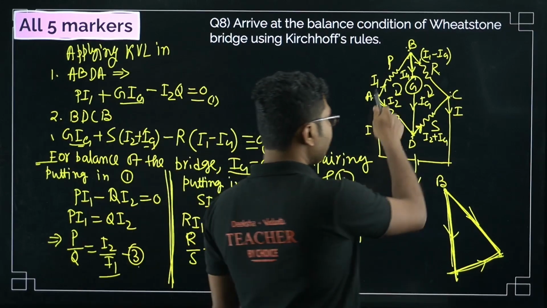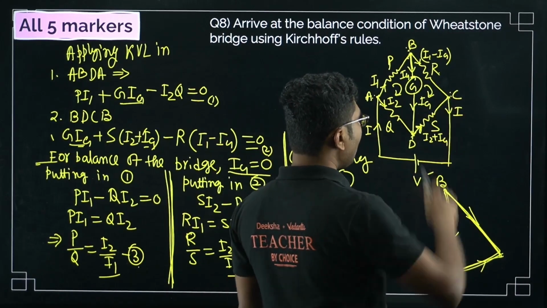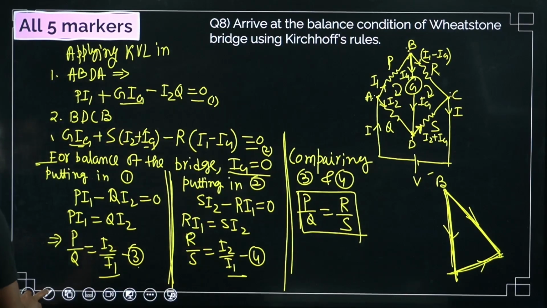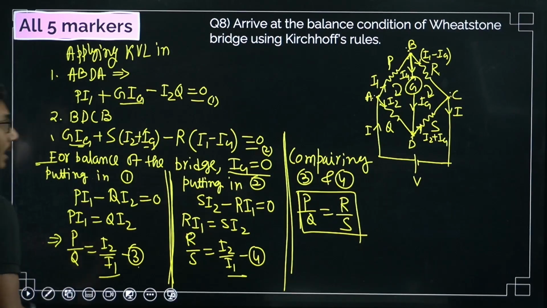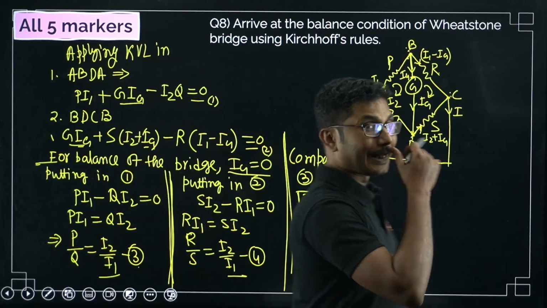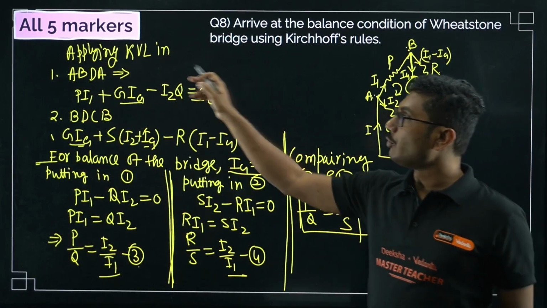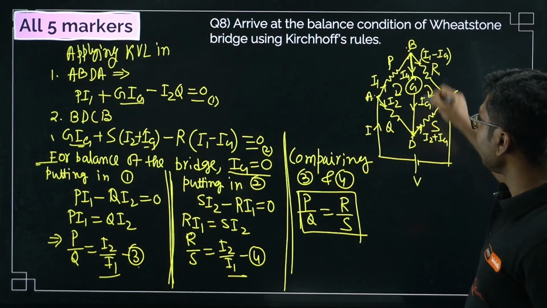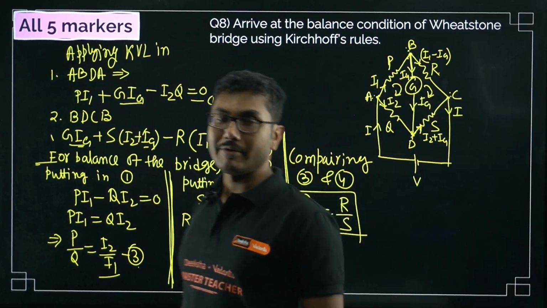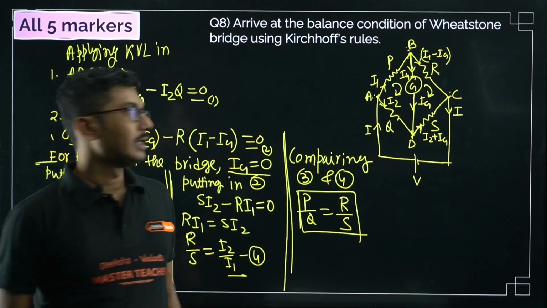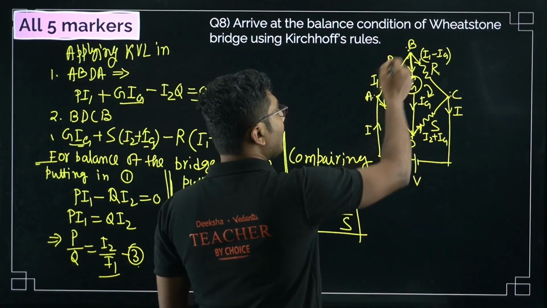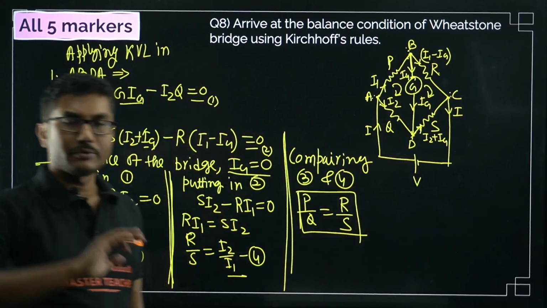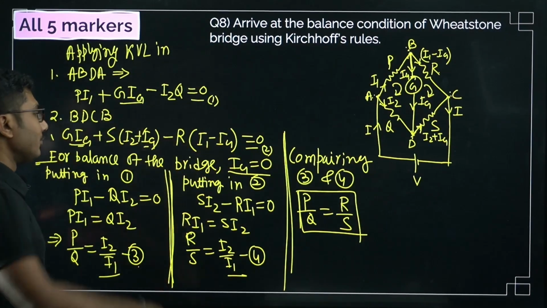So even though the EMF is shown connected in the diagram, while calculating the balanced condition, we do not need to consider this battery at all. That is why no battery. You can see that in both cases the right hand side is 0, because both branches that we have considered do not have any direct connection to a battery, right? This branch also does not have any battery, this branch also does not. So that is why we have not added this voltage V.